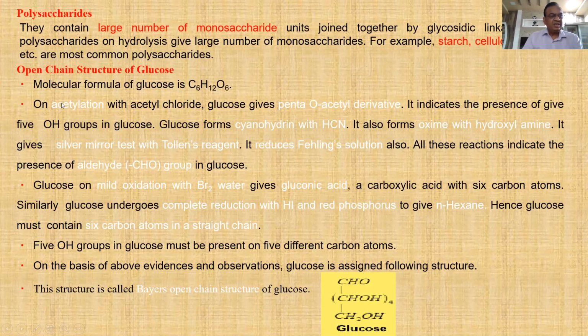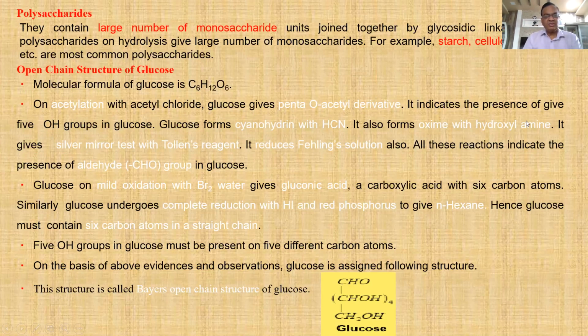It was found in the laboratory that on acetylation glucose gives pentaacetyl glucose. It indicates that 5 hydroxyl groups are present in glucose. Some reactions indicate the presence of an aldehyde group. For example, glucose reaction with hydrogen cyanide gives glucose cyanohydrin, an addition product.